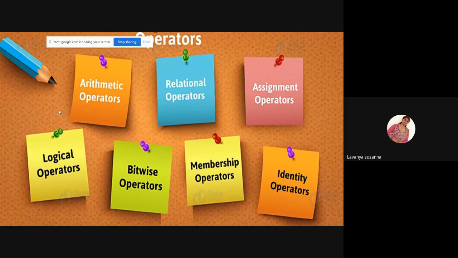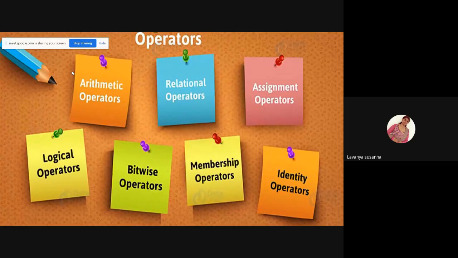In Python, in addition to this, there are membership operators and identity operators. This you need to learn in addition. These are the operators in Python.